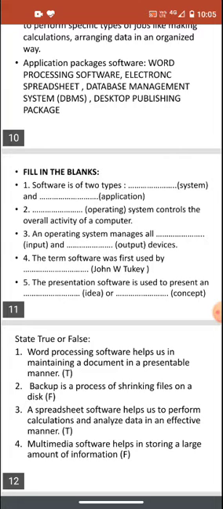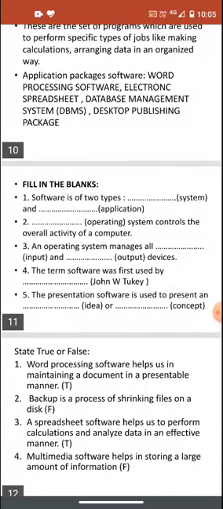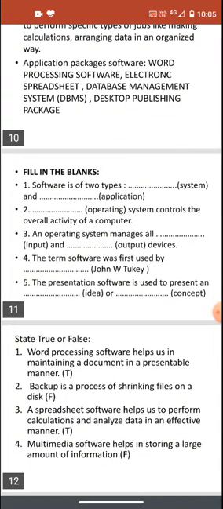So that's all for this video, and you all have to learn all of these fill in the blanks and true false, and in exam you can make the answer in your own language. When you get the question and answer from this chapter, it is not necessary that you write the answers from this video or the worksheet. You can make the answer in your own language, but in the fill in the blanks and the true false you have to learn all these. Thank you class for watching this.